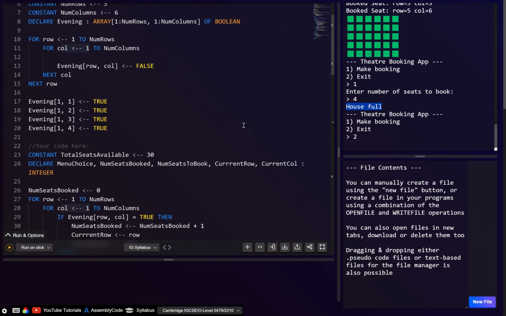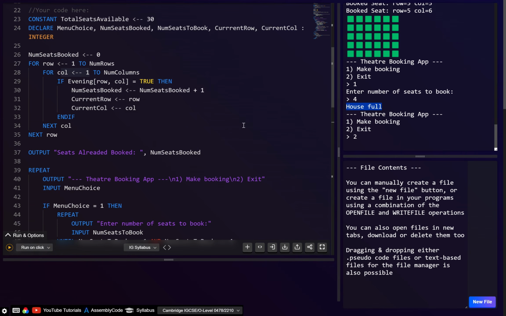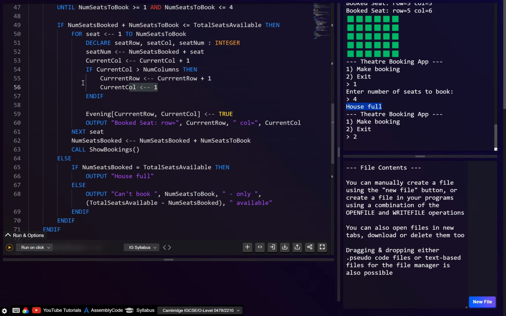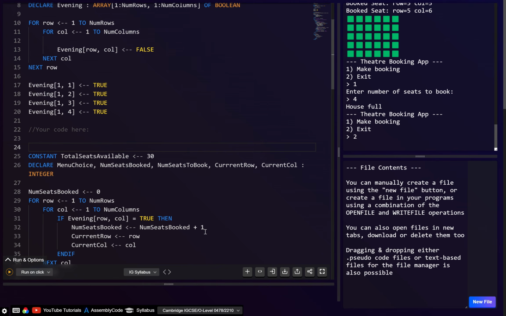Right, now probably that video's gone on quite a long time, and I would say this is probably one of the most complex 15 markers I've seen. Definitely in terms of this part here, calculating the row, calculating the column. Hopefully that makes sense, but if anyone has any questions, just ask in the comments or ask on Discord, and I guess either me or someone else will try to answer them.